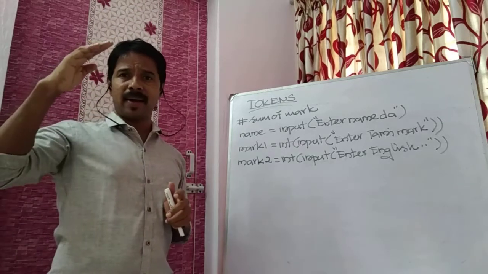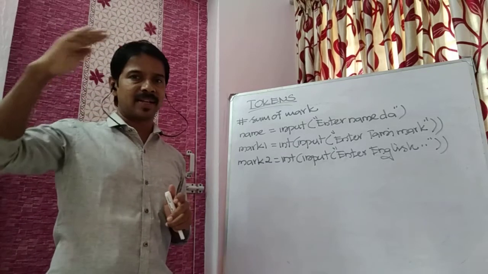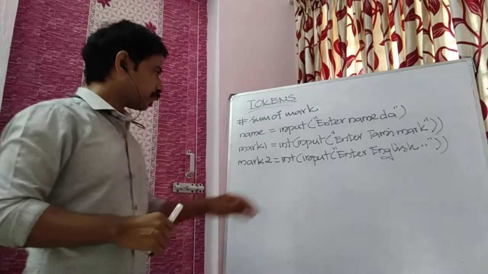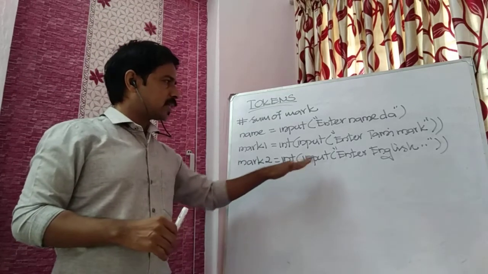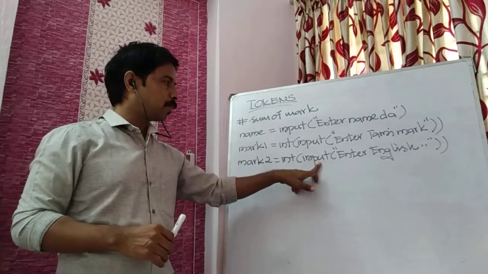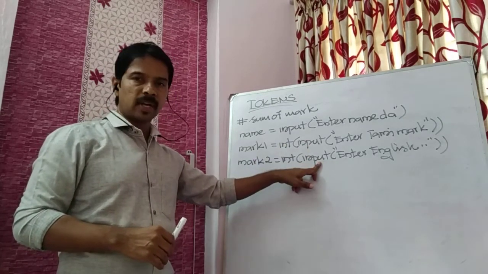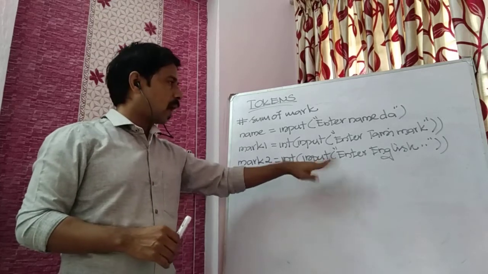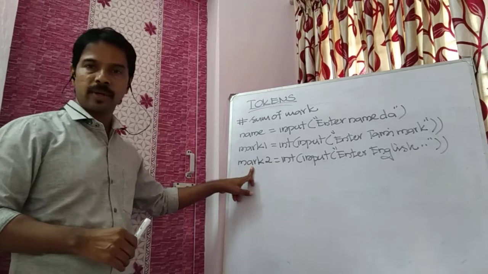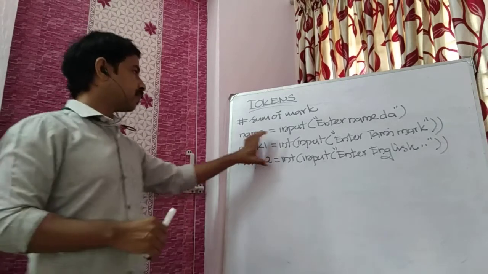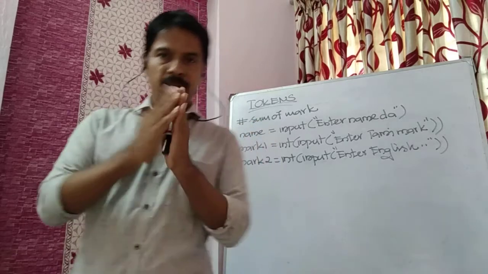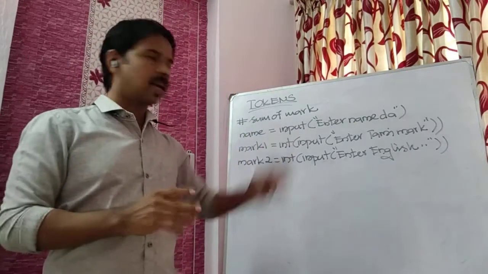That will display as a message on the screen, and by seeing that, the user will enter the data. The input function gets a string, which will be converted into int, then stored inside mark 2. Assuming we have only two subjects, Tamil and English.